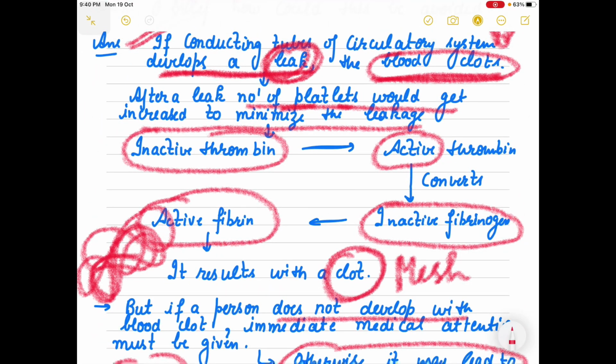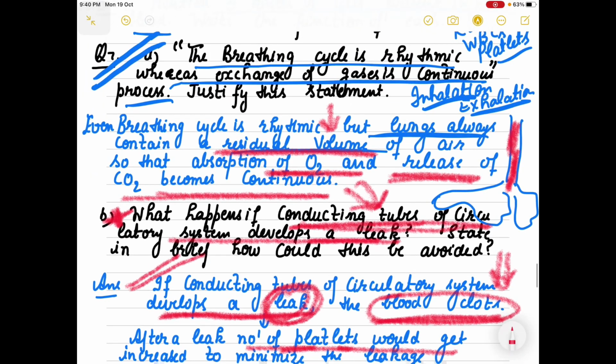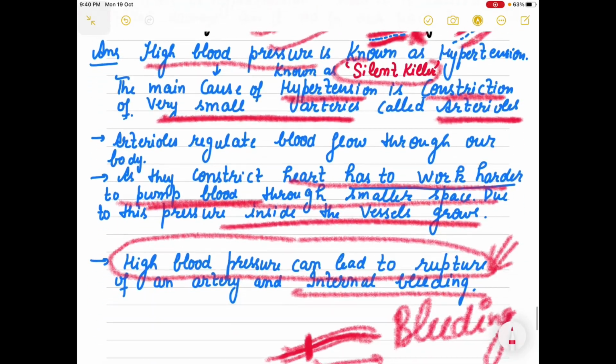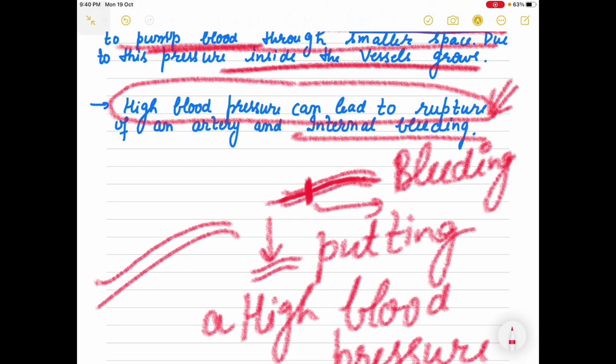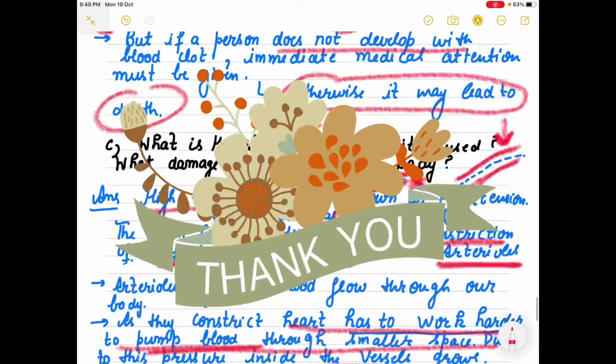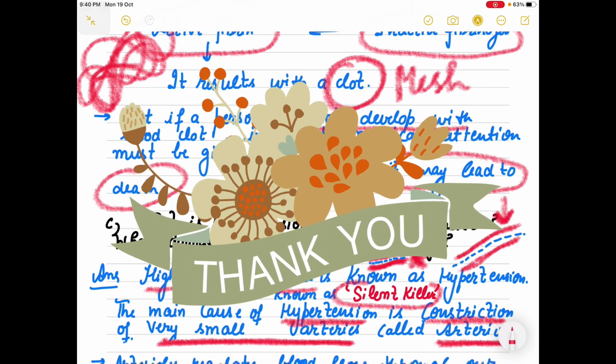So these are a few questions which I have taken from your excretory and circulatory system, which you can go through. I have also mentioned a few videos in the description box which you can take help from for your revision. And I will try my best to take the nutrition part also in the form of questions.